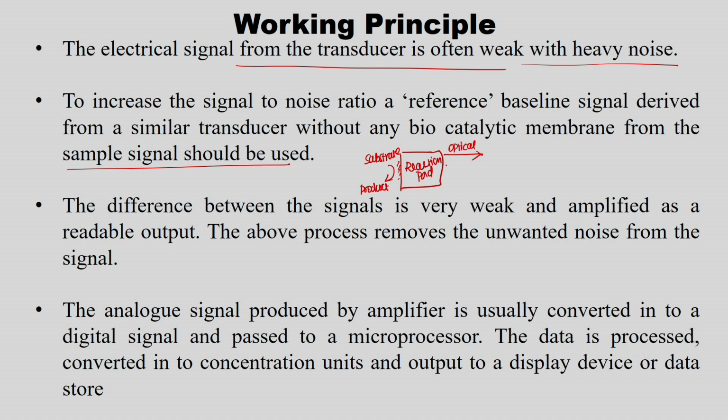If you use an optical biosensor, it is optical. If you are using an electrochemical biosensor, it is an electrochemical signal, right. If you are using colorimetric, it is a colorimetric signal, or if you are using potentiometric, it is a potentiometric signal. All these signals are fed into the transducer.